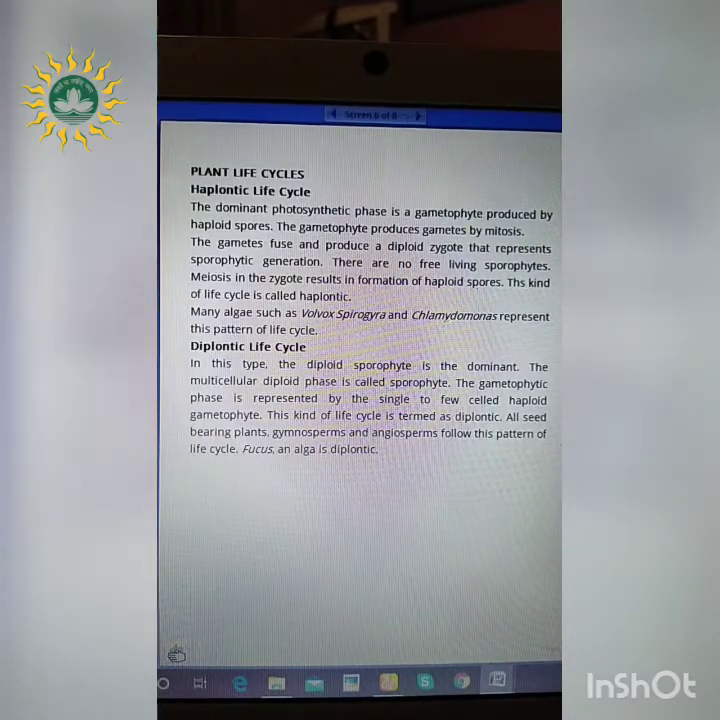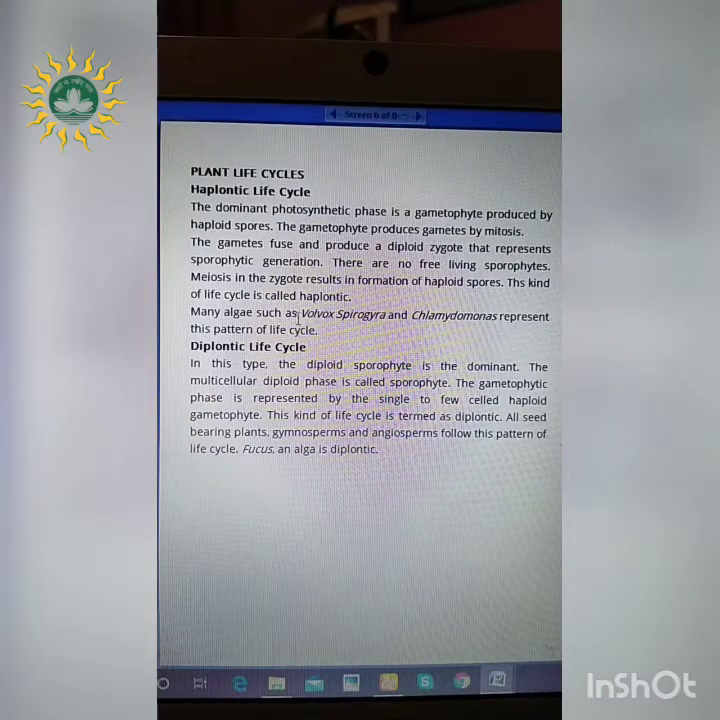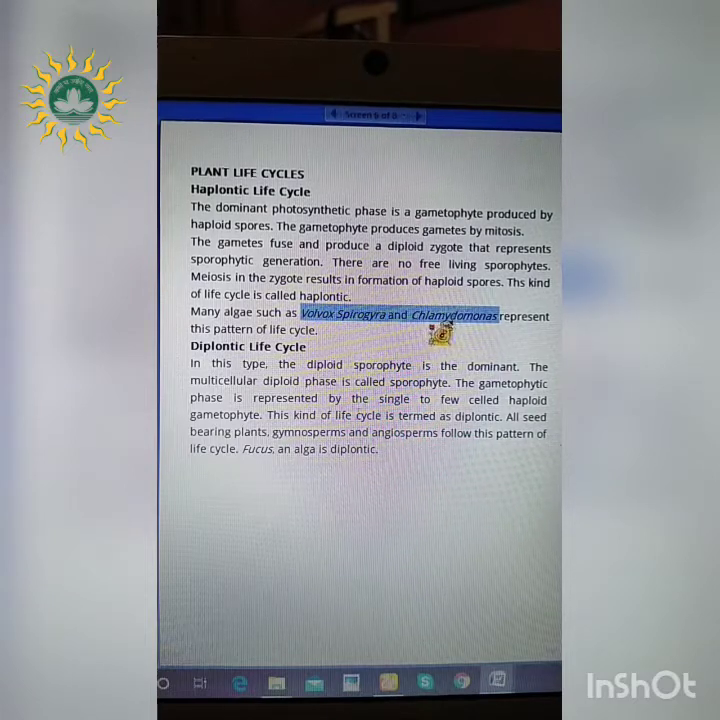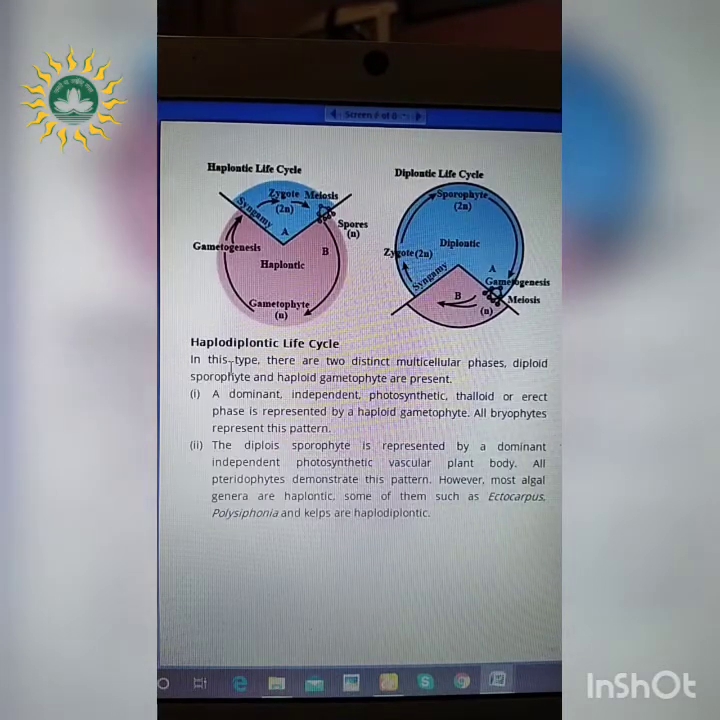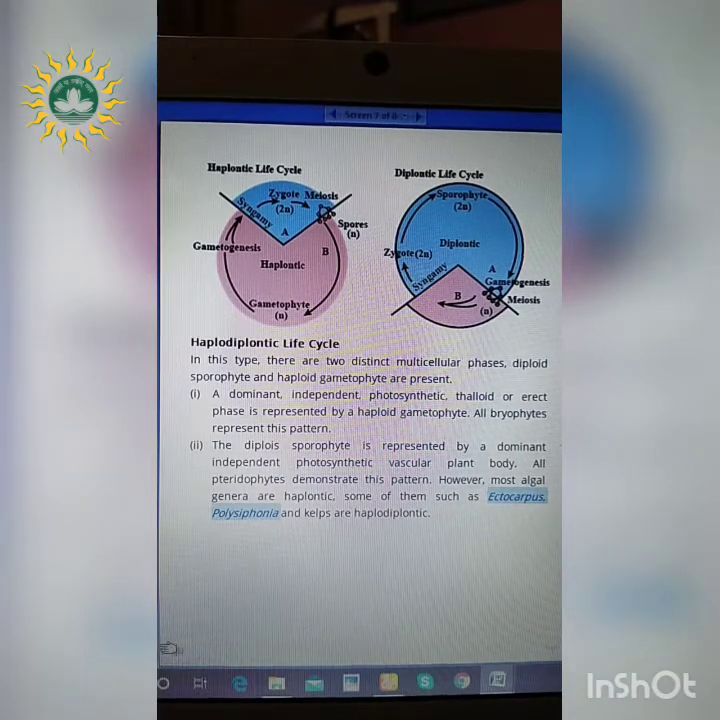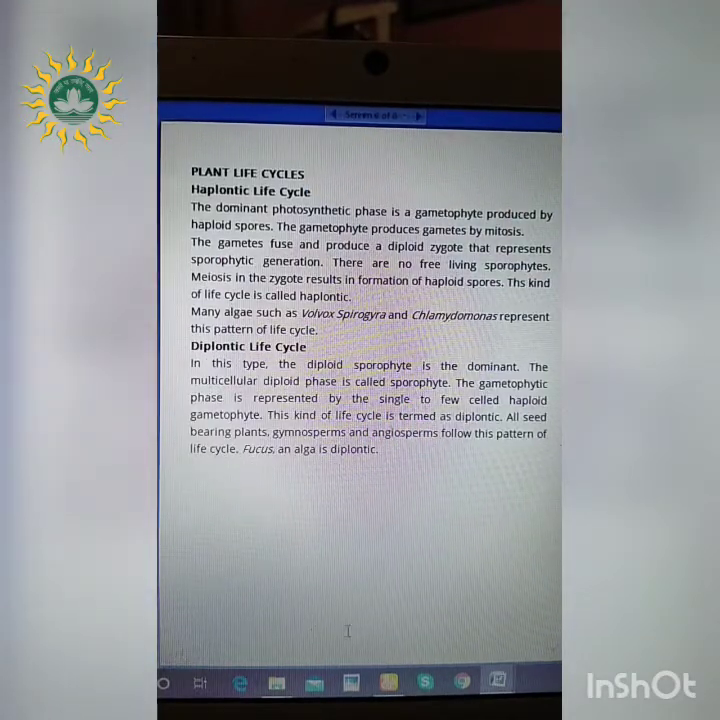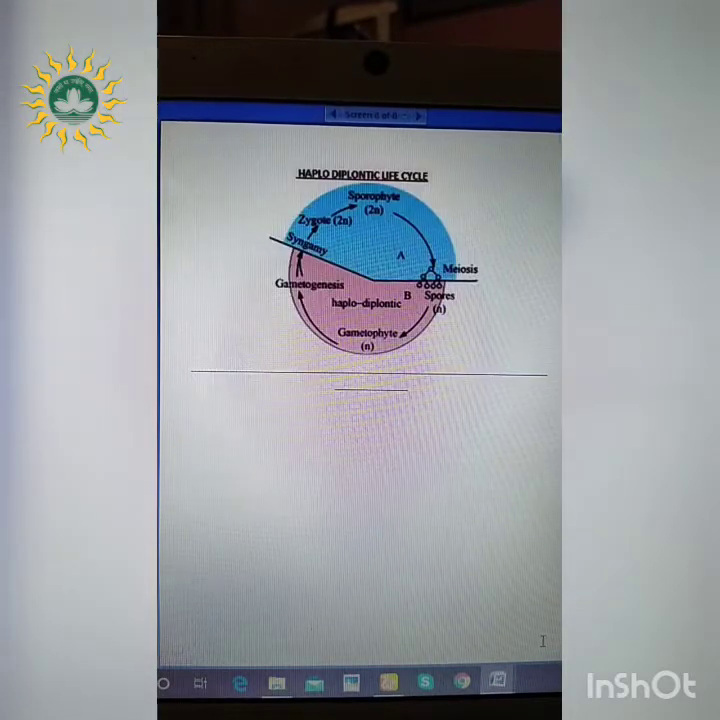We will see through the examples. The haplontic life cycle takes place in several algae such as Volvox, Spirogyra as well as Chlamydomonas. The diplontic life cycle takes place particularly in Fucus. And the haplodiplontic life cycle takes place in Ectocarpus and Polysiphonia, which is also an alga. So we have seen that 3 different plant life cycles take place, right? What are those? Haplontic, diplontic and haplodiplontic.